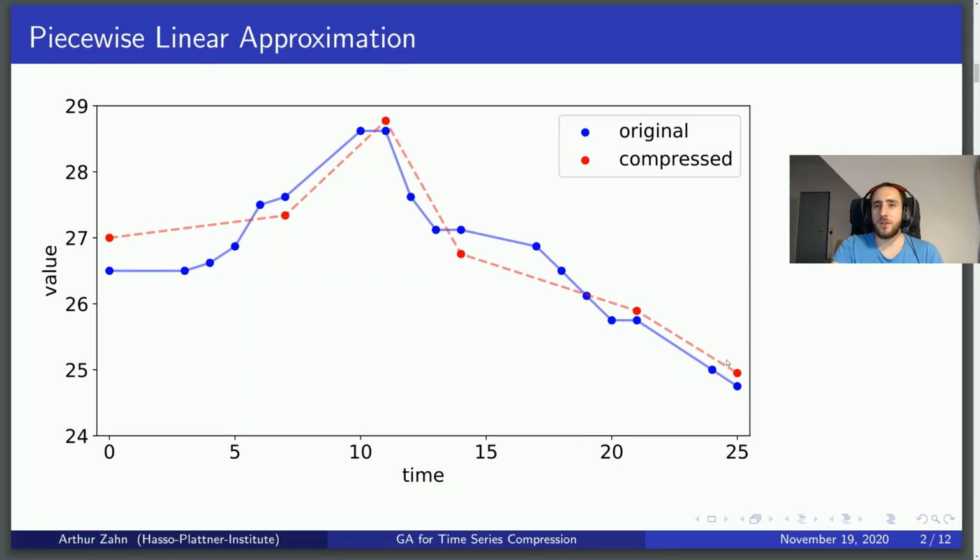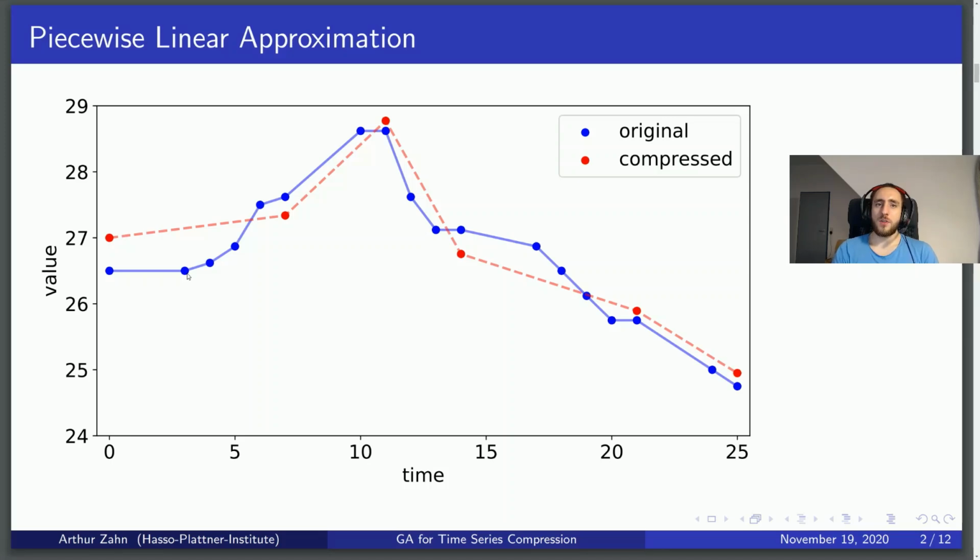The segments are here displayed with the red dashed line, and the red points which define the segments are called the points of the compressed time series. For a given number of segments, our optimization goal is the mean squared error, which is based on the vertical distance between the points of the original time series and the respective values of the compressed time series.